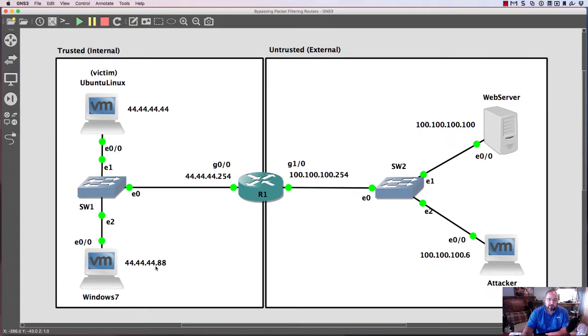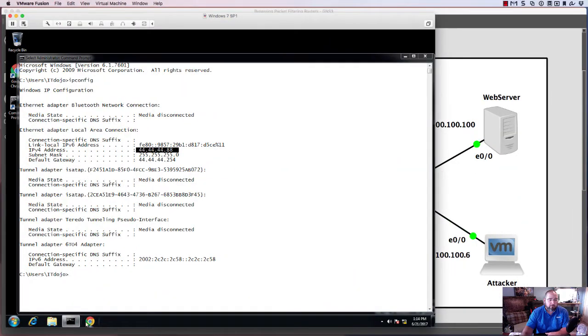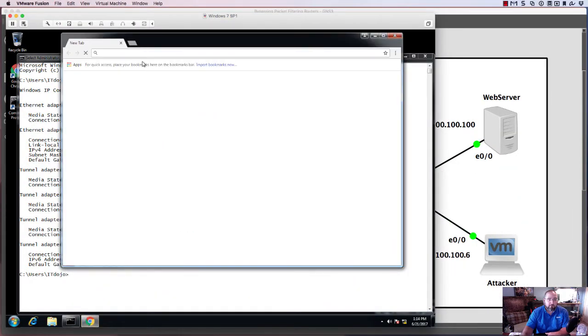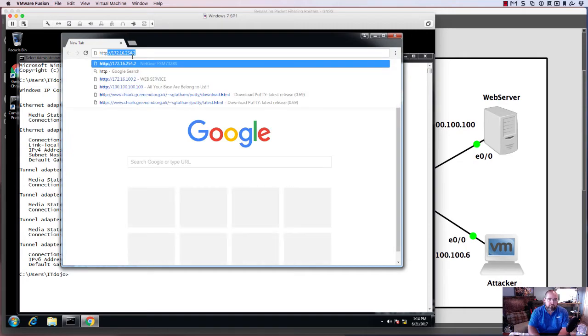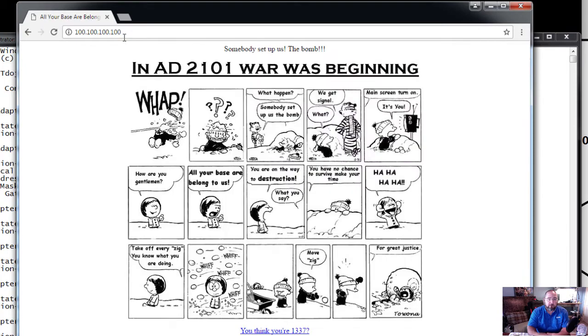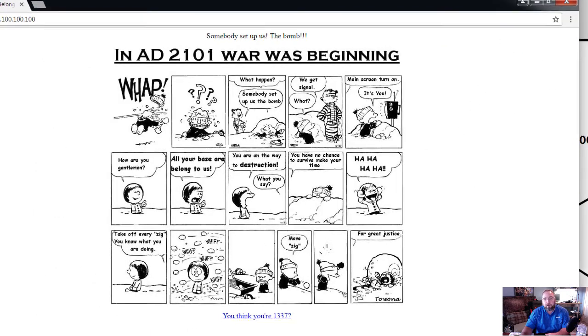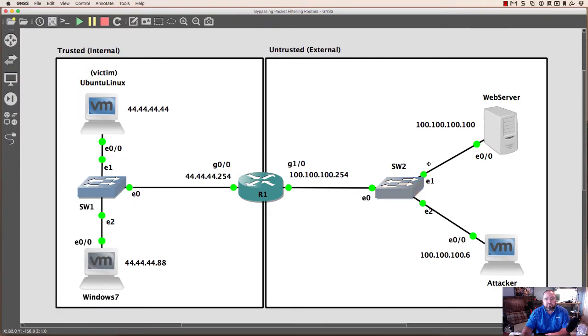And this web server out here is at 100.100.100.100. So if we open our web browser and point to 100.100.100.100, we get a web page that comes up. Awesome. So that shows me right there that traffic is flowing from this guy over to this web server, and it's going through this router.